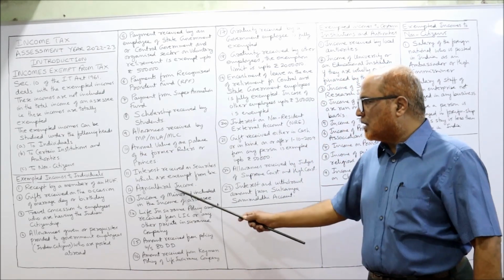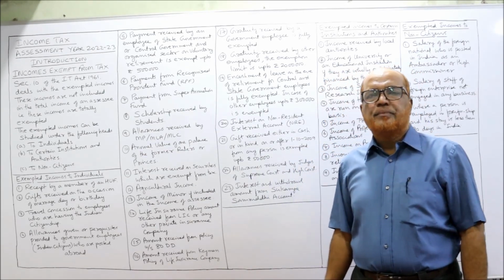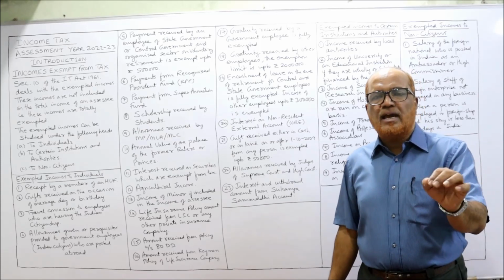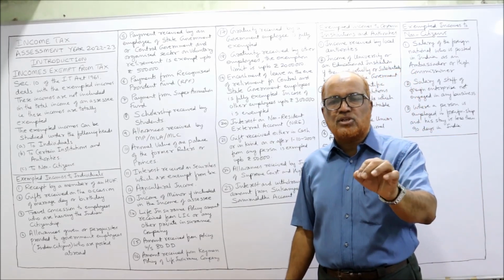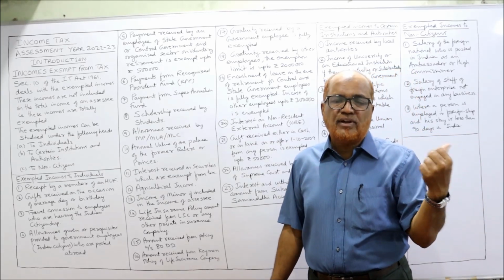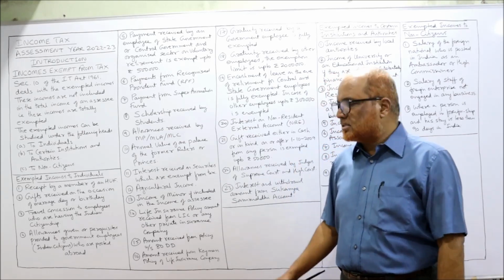Next, agricultural income. This is very important, you have to remember. Agricultural income is fully exempted from tax under section 10(1). In a previous video I have already uploaded on agricultural income.